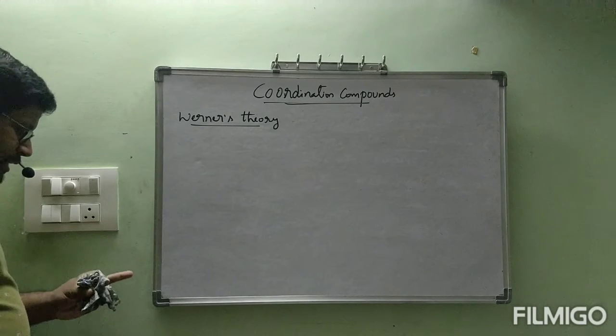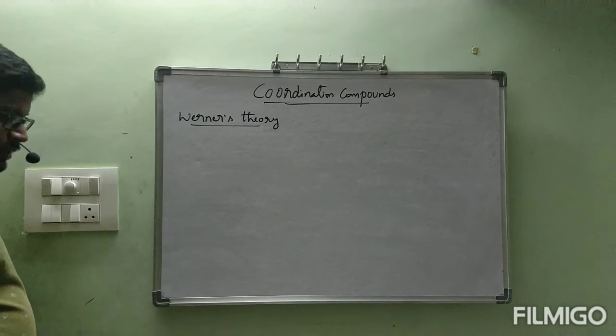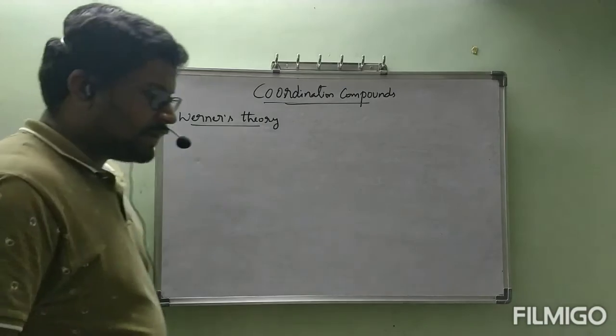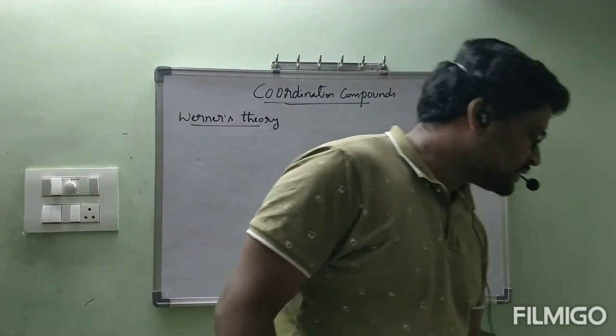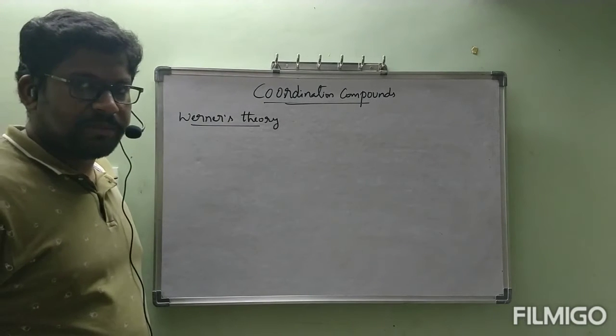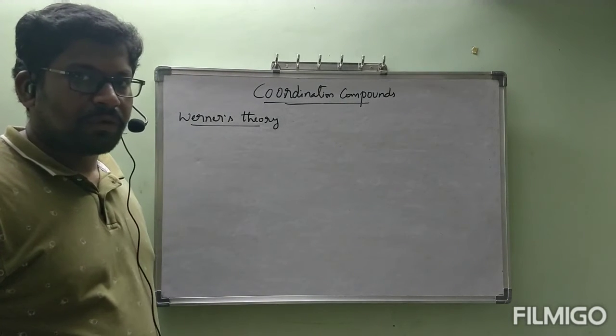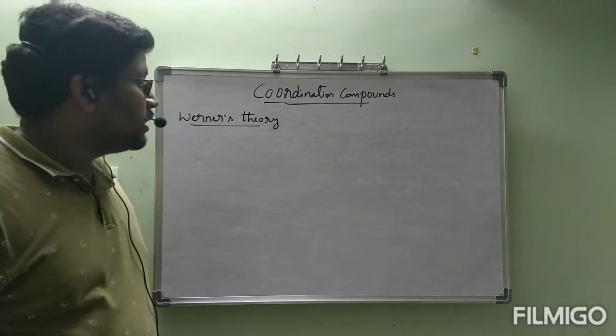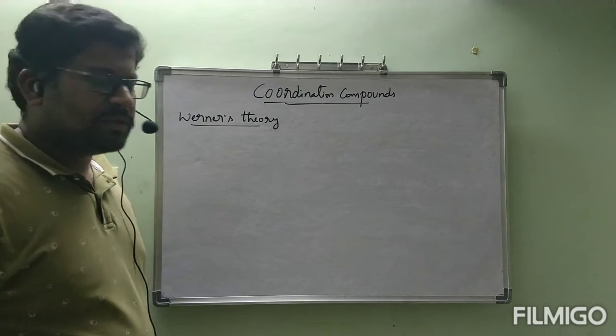Okay, Werner's theory of coordination compounds, it was given by Werner. Name of the scientist is Werner. This Werner conducted one experiment with 4 compounds. What are those 4 compounds? We will see now. Werner took 4 compounds, those are